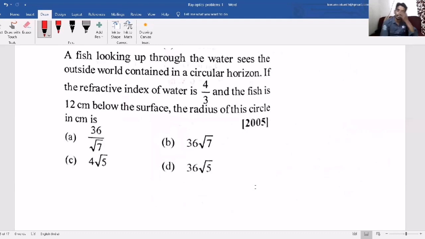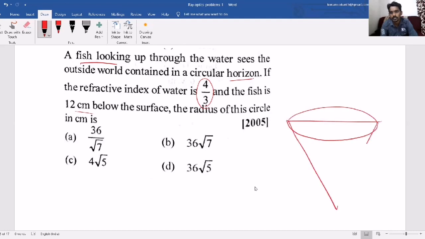And I also told you, based on total internal reflection, the area of the field of view, or the radius of the circular region through which light emerges. Here they are asking: a fish looking up through the water sees the outside world contained in a circular horizon. If the refractive index of water is 4 by 3 and the fish is 12 centimeter below, as we have taken the formula, there is a circular region at a depth h.